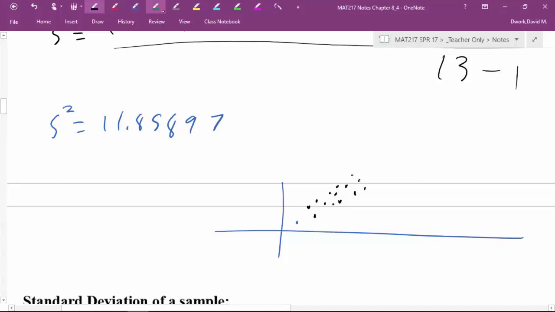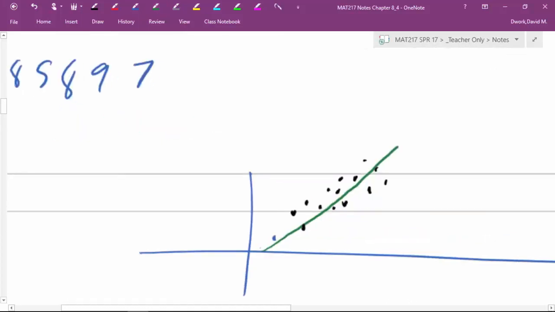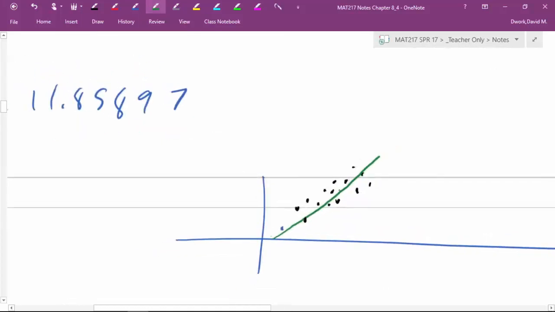And I'm sure at some point in one of your classes, you've learned to draw lines of best fit, and you use your calculator for it, regression equations, all that kind of stuff. Well, what's happening is we're looking at the line of best fit as the quote-unquote average. And what we're saying is how far away are each of my data points from the average.